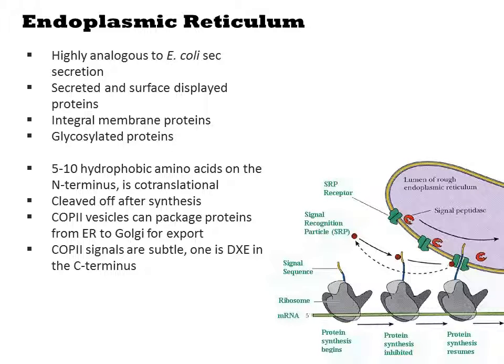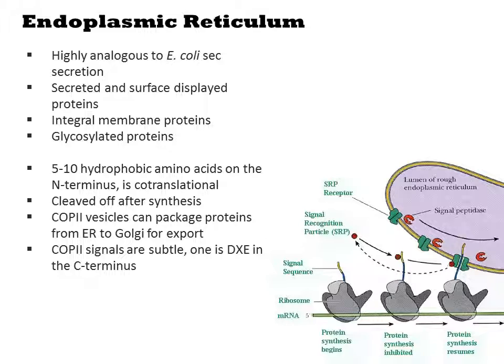The signal for ER targeting is a 5 to 10 amino acid hydrophobic peptide on the N-terminus of the protein. As nascent protein chains emerge from the ribosome, as shown in this illustration, these peptides are bound by signal recognition particle and recruited to the ER. Translation then proceeds coincident with transport across the ER membrane. Unless it is a membrane protein, the newly released peptide is cleaved off and free within the organelle.